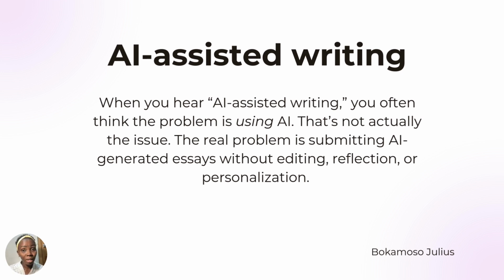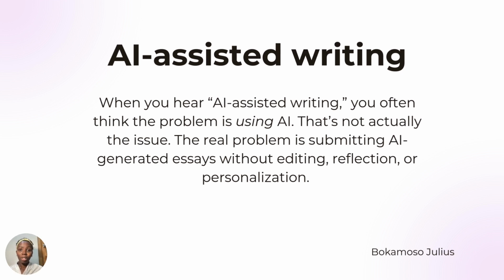And I will explain the three reasons how scholarships determine that you have used AI to write your scholarship essay. So the problem is not really using AI, but generating essays from AI and submitting without editing to personalize it or to give it your own personal experience.